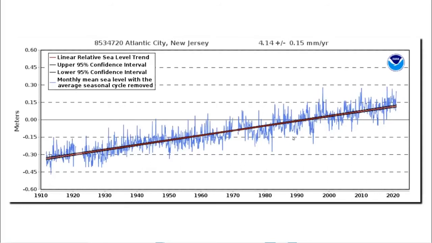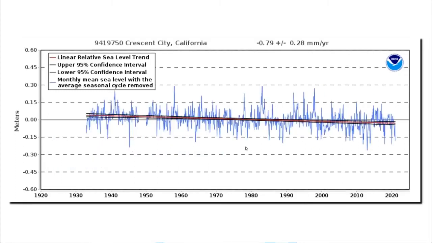And it's the same story at Atlantic City, New Jersey. Sea level rise rates have been quite constant there for more than 100 years. There's no indication of any human influence. Most of the apparent sea level rise on the east coast of the United States is actually due to the land sinking rather than the ocean rising. If we go to the west coast, we see very little or no sea level rise at all. At Crescent City, California, sea level has fallen a little bit over the last 90 years, and definitely no break in slope after the year 1990.